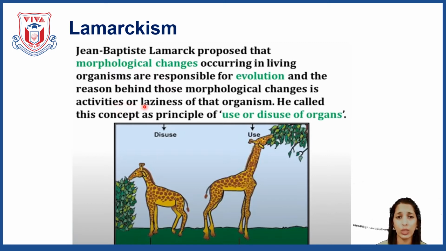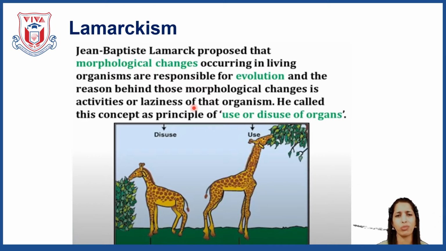If you don't use any organ, then that organ is going to degenerate, or you can say it will become non-functional. But if you use any particular organ continuously, for example, if you have writing practice, you will have good writing speed.